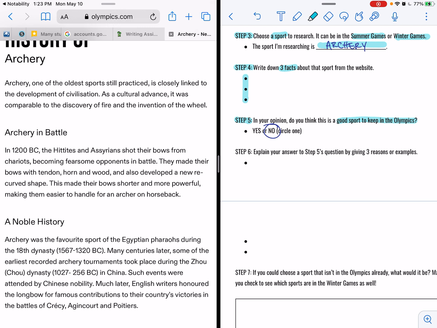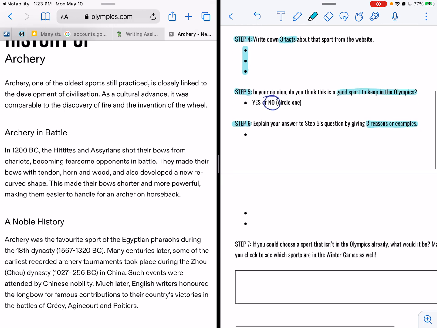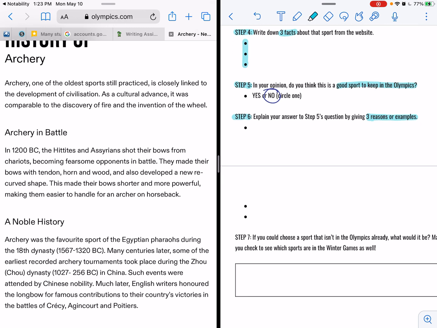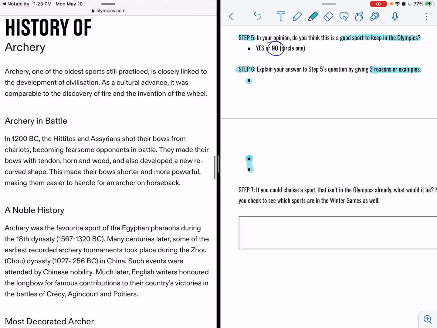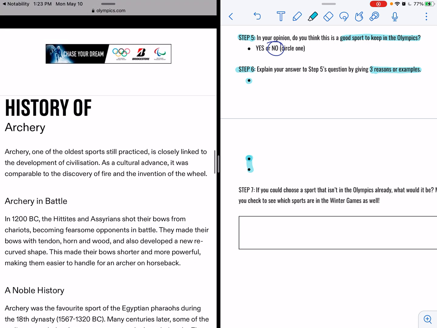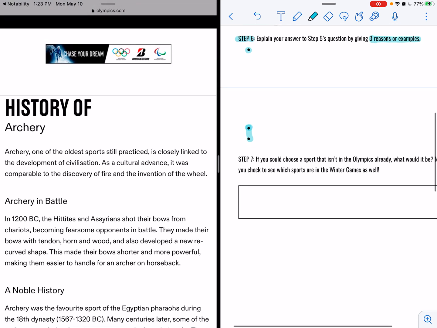Now in step 6, I have to explain my answer to step 5, giving 3 reasons and examples. So since I put no, I don't think archery should be considered a sport, I have to give 3 bullet points about why I think that. 3 different reasons. And I'm using this page about archery to find my reasons.